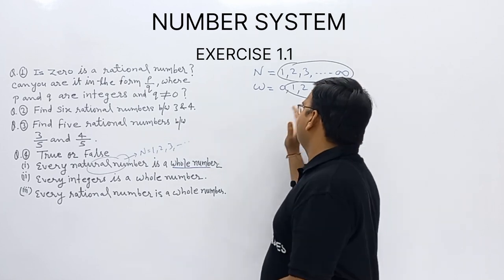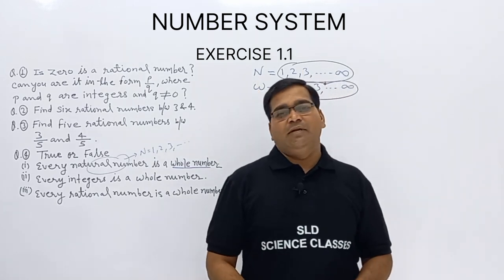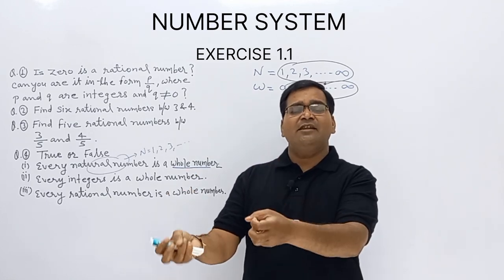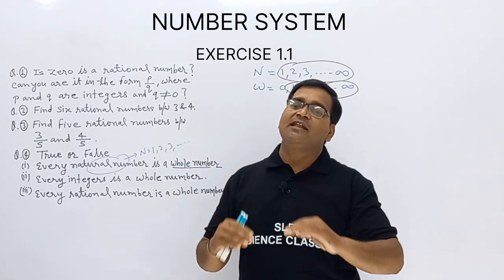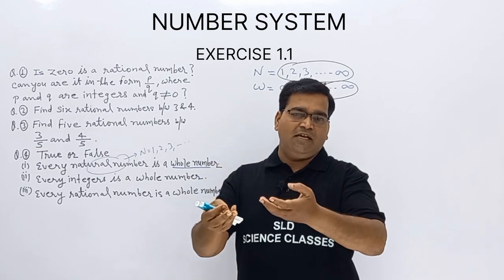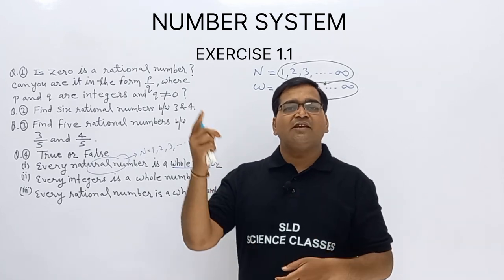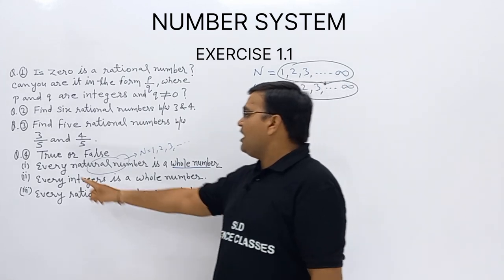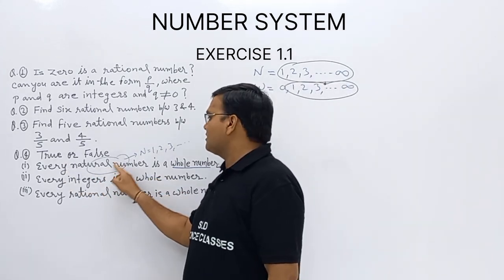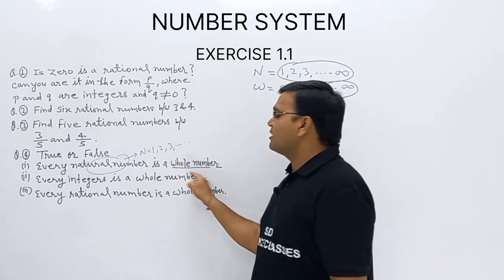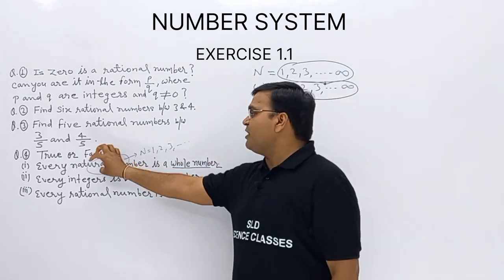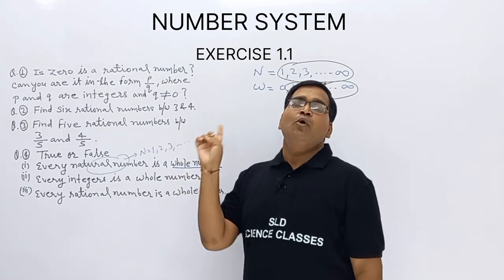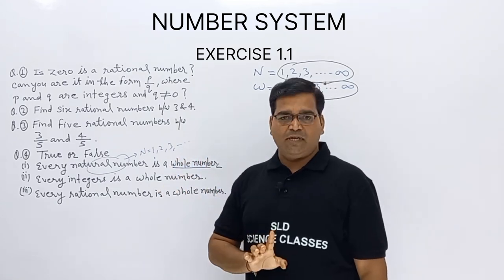Every whole number is not a natural number. सारे के सारे naturals wholes होते हैं, लेकिन सारे के सारे wholes naturals नहीं होते हैं. Whole के अंदर 0 आता है, natural में 0 नहीं आता है. So what we are getting: naturals are 1, 2, 3 and wholes are 0, 1, 2, 3. Every natural is a whole, but every whole is not a natural.